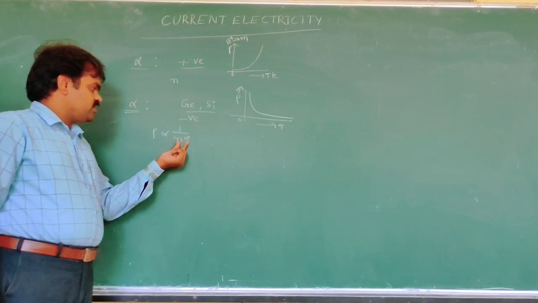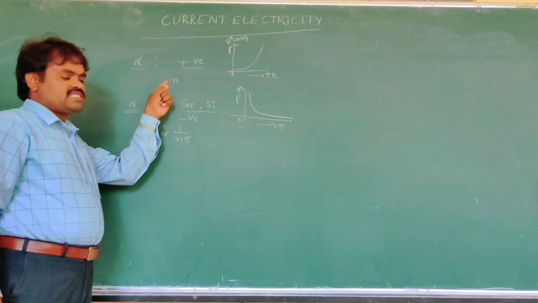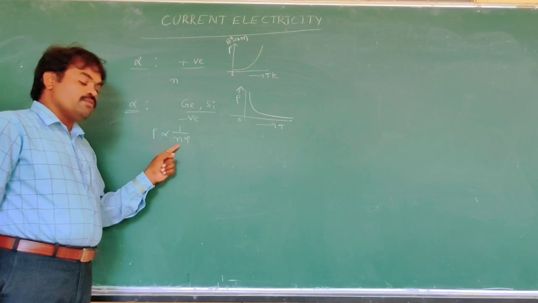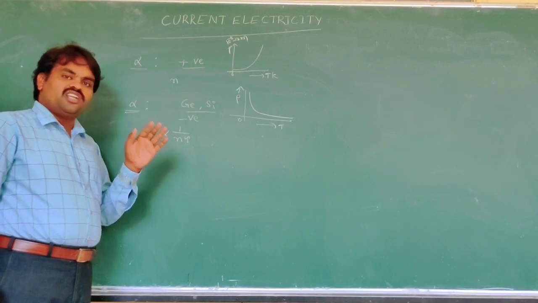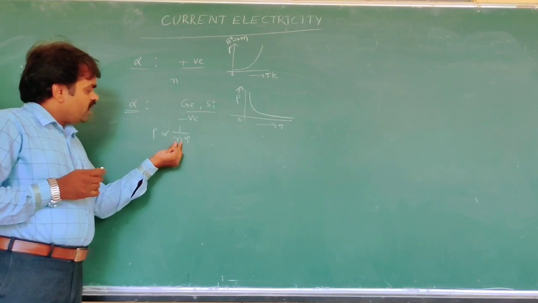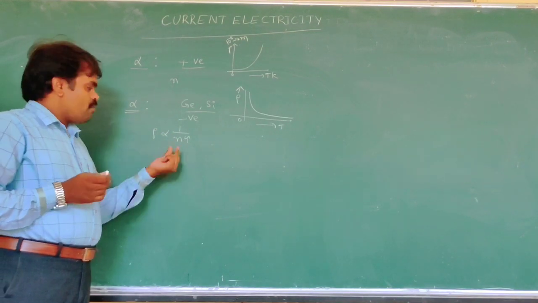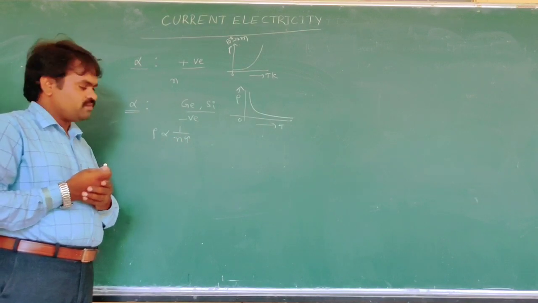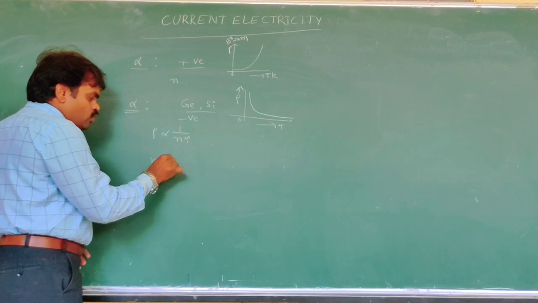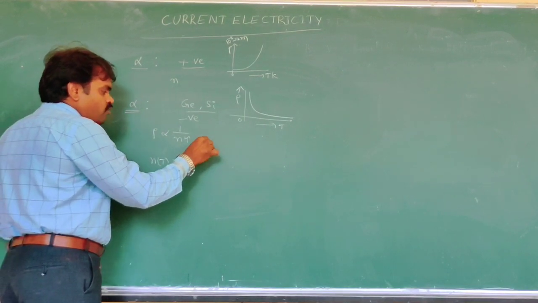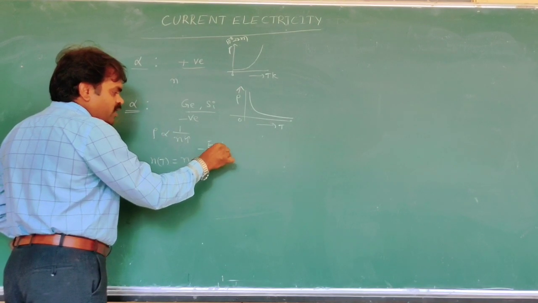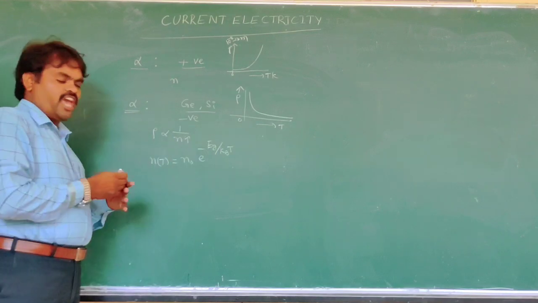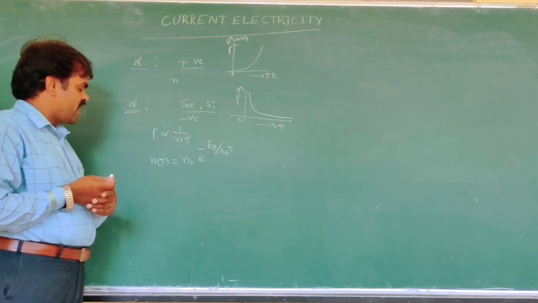In metals, number density is independent of temperature, but in a semiconductor, number density depends on temperature. While temperature increases, number density increases exponentially. That is, n of T is equal to n naught into e power of minus Eg by kBT, where kB is the Boltzmann constant and Eg is the energy gap between the conduction band and valence band.